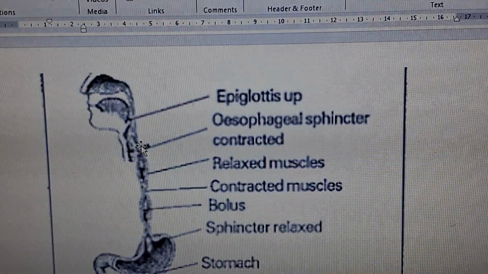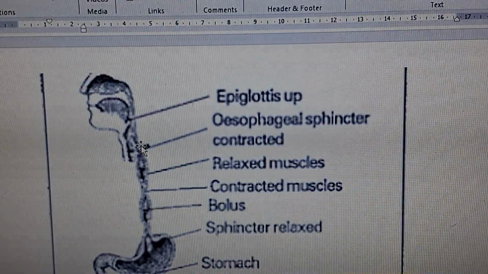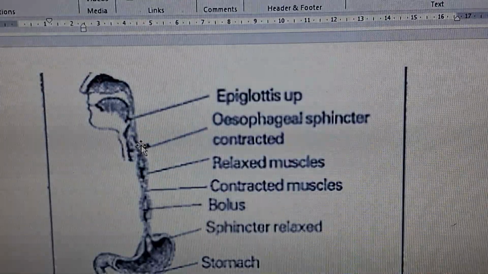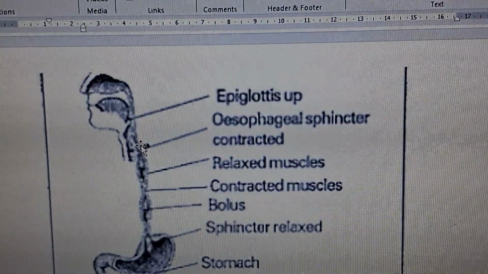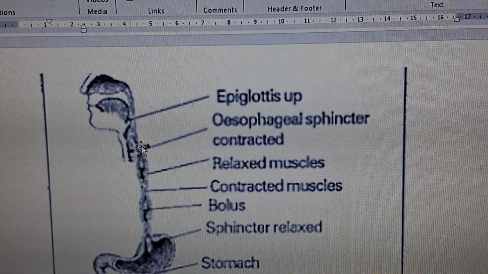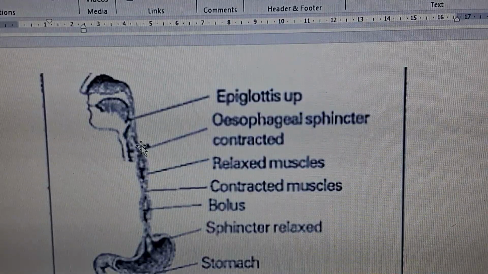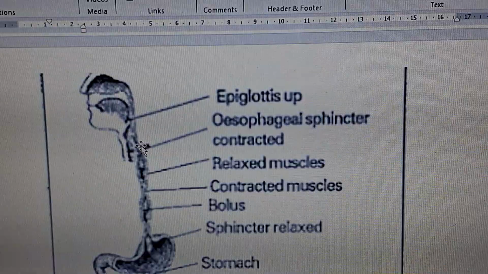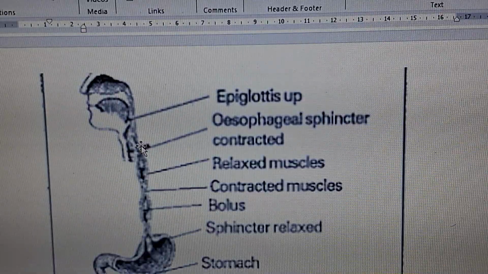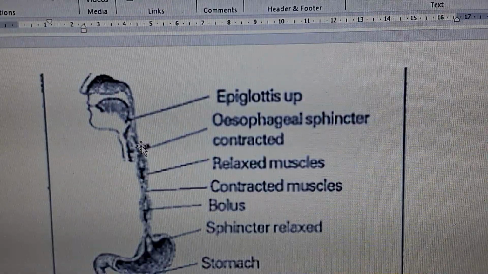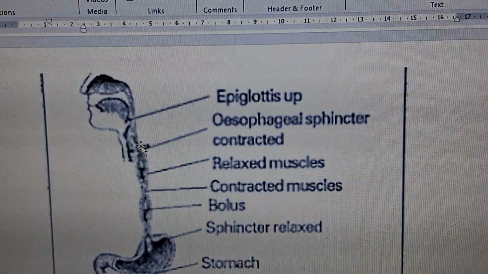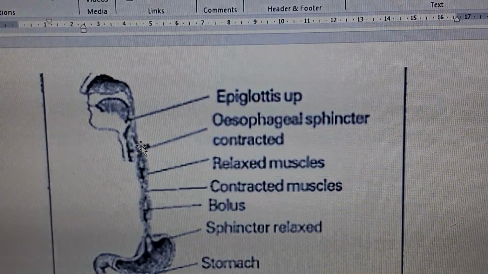If any food particle, by mistake, has gone into the lungs, it cannot be digested under any circumstances, because no digestive juice enters into the lungs. Because of that, what happens? Fungus formation takes place in the food, and that leads to infection in the lungs, and ultimately the person may even die. It is such a dangerous one.